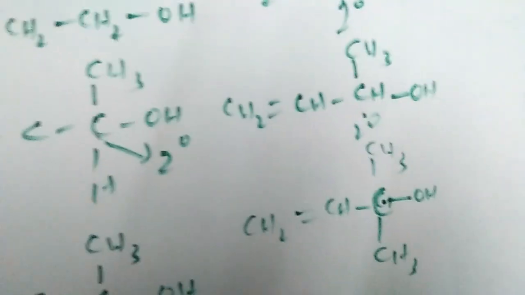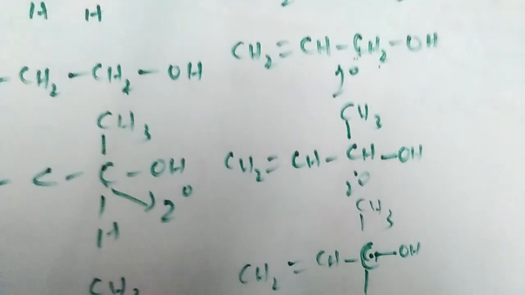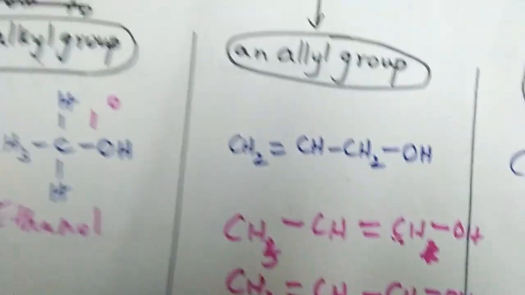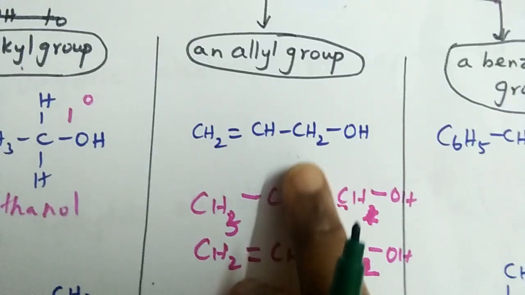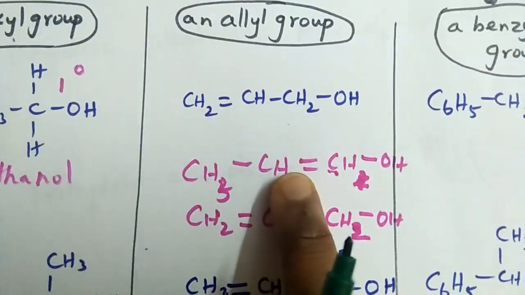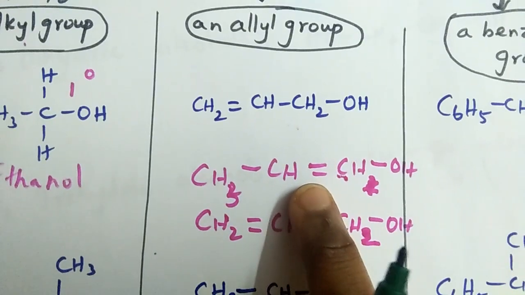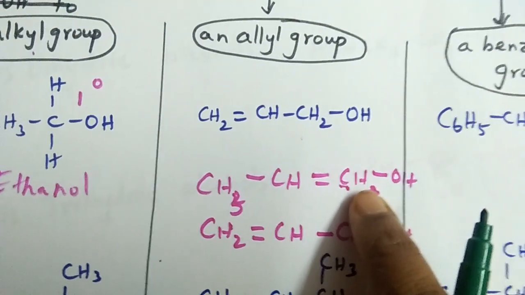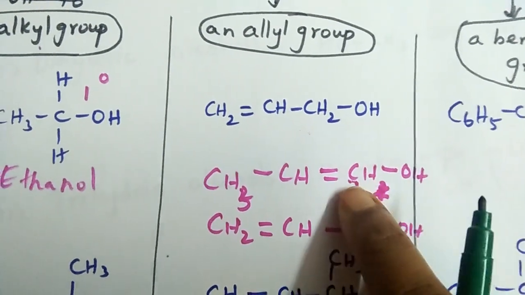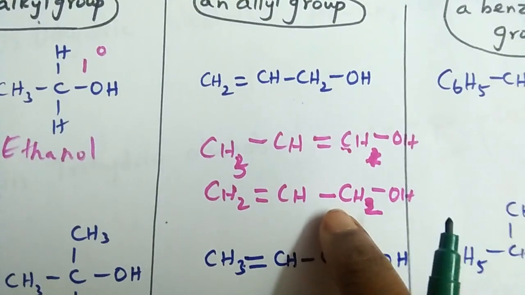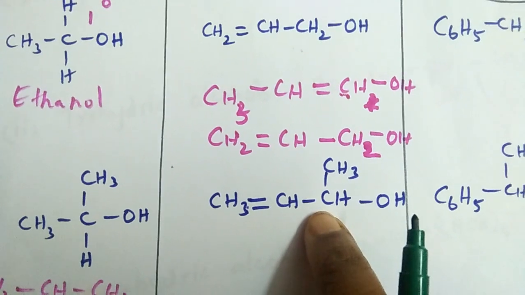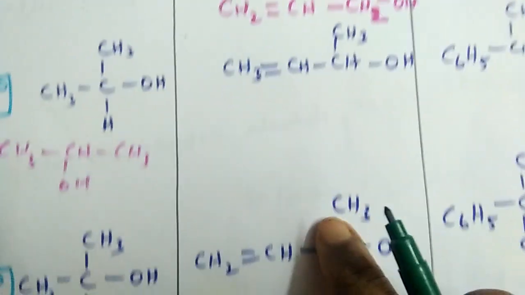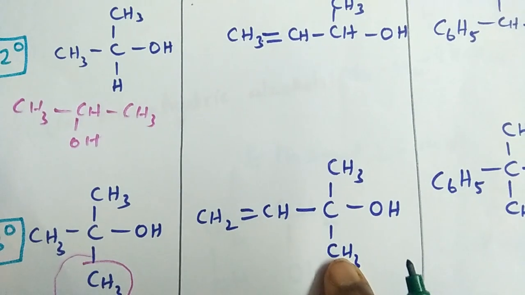This is an example of OH attached to an sp3 hybridized carbon, but with an allyl group. Just see the example. This is not an allyl group, as it is attached to an sp2 hybridized carbon. This is attached to an sp3 hybridized carbon. Here a secondary allyl group, here a tertiary allyl group.